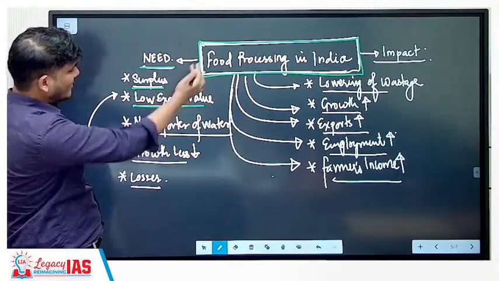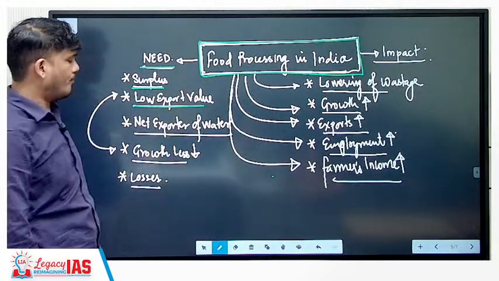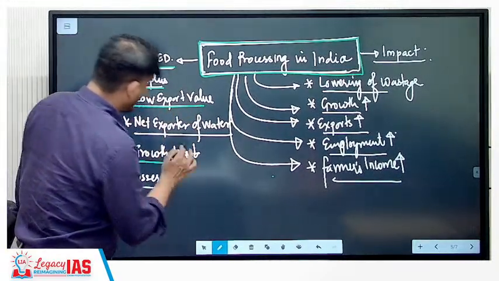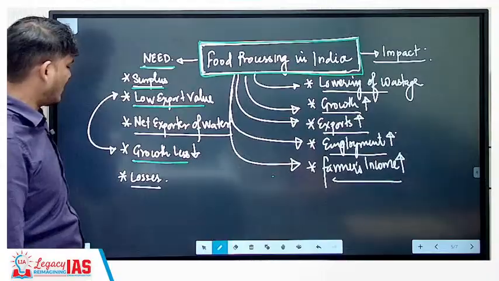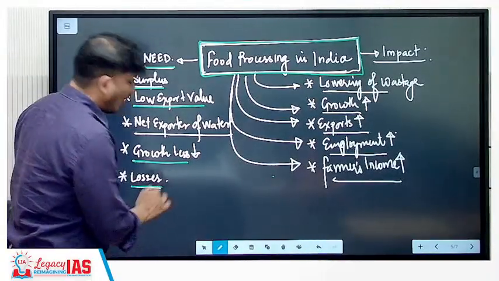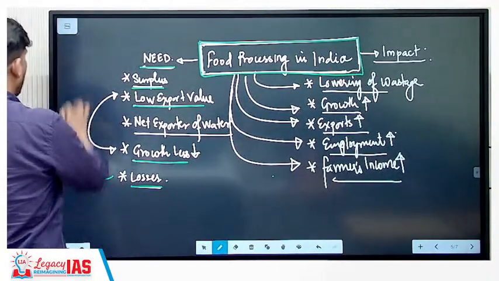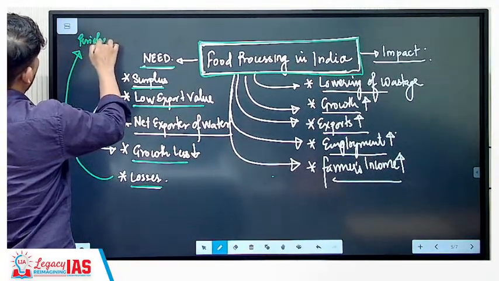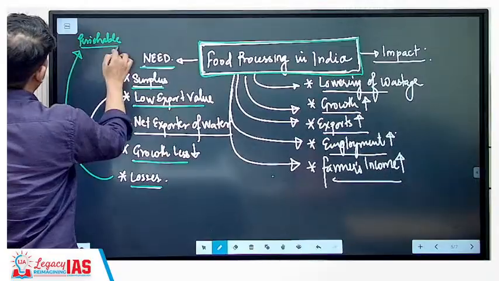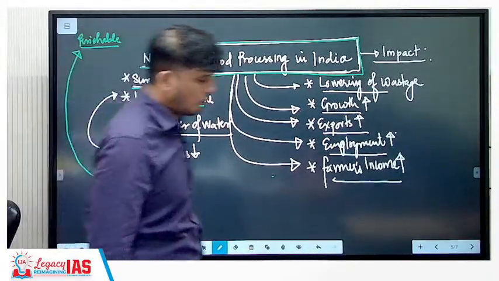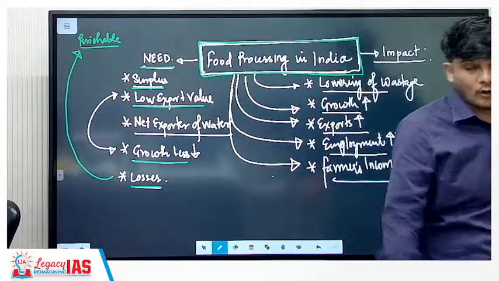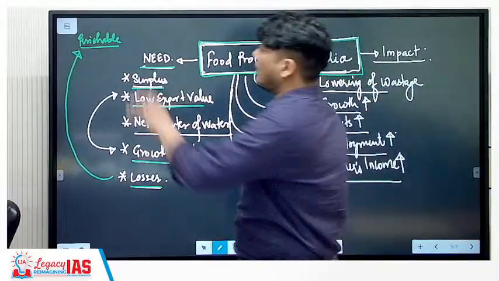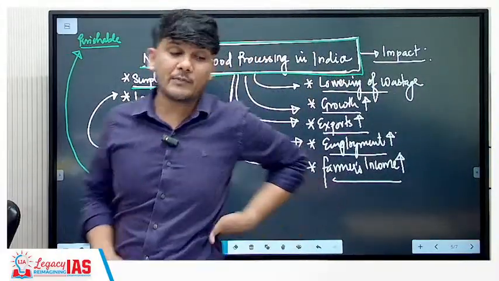So why is there a need? Because our export value is low. Then our growth is also low in the agricultural sector. Then there are huge losses, especially in perishable crops, perishable horticultural produce, foods or flowers, etc. The losses are up to 20%.